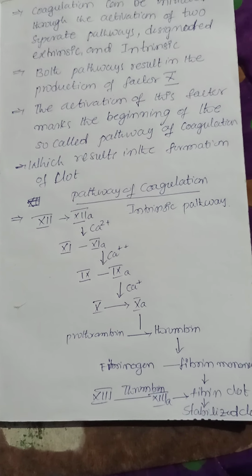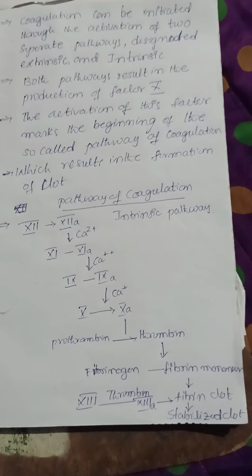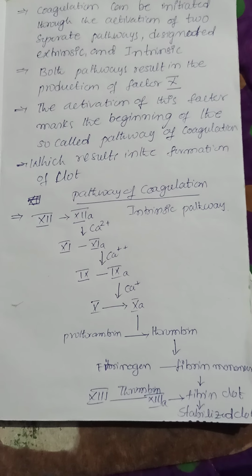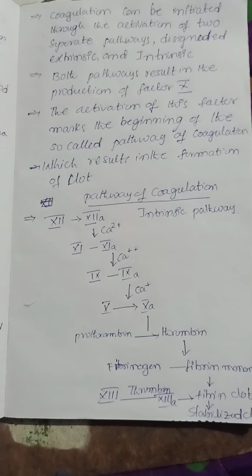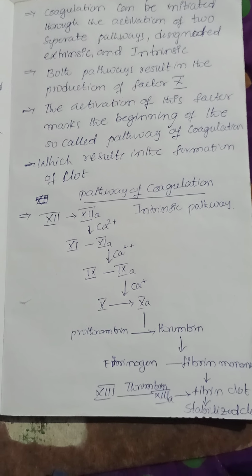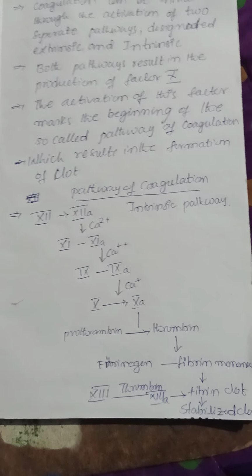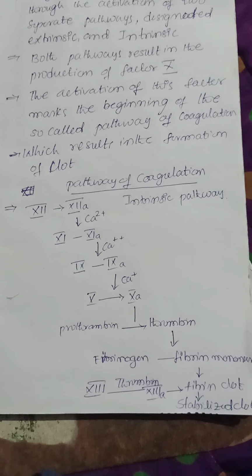Thrombin is a factor that activates fibrinogen into fibrin.